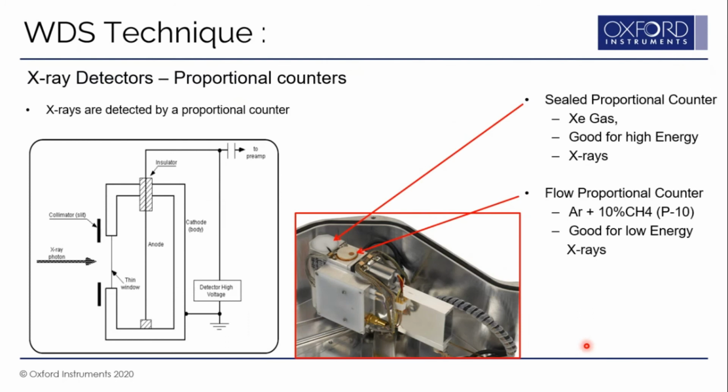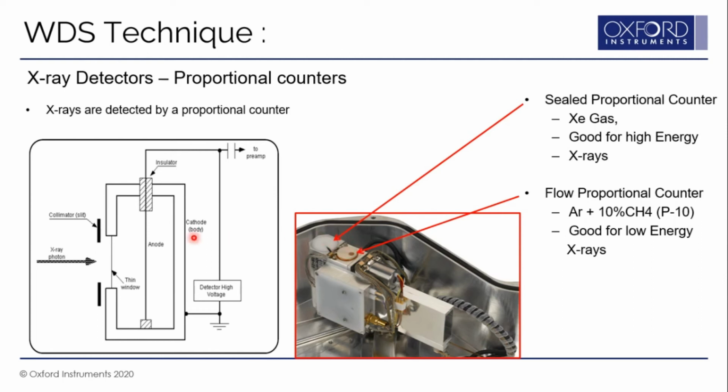So what is the detector used in this spectrometer? Now we use gas-based detectors. The first detector is called a gas proportional counter, which uses P10 gas. P10 gas is a mixture of 10% methane and the rest is argon. This detector is very sensitive to low energy X-rays coming out of light elements or low atomic number elements. And then we use a sealed proportional counter detector, which is filled with xenon gas and sealed. This detector is very good for high energy X-rays. These two detectors are connected in tandem, one after another, and sometimes we use a combination of the signal detected by both detectors.